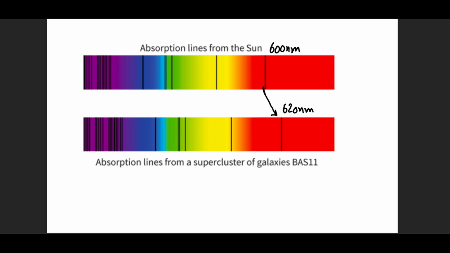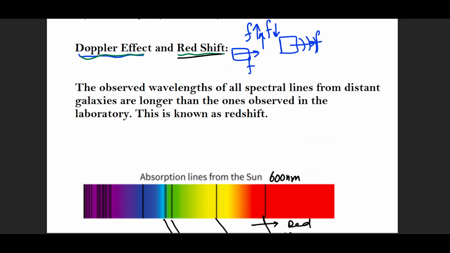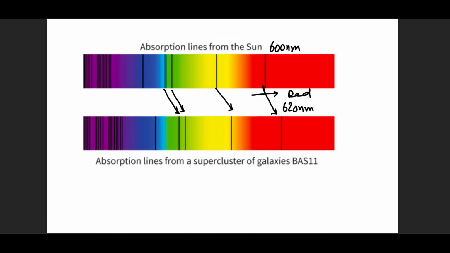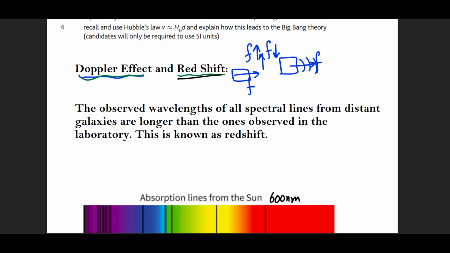Similarly, we see that all the wavelengths are slightly shifted away from the true behavior. And since they are getting closer to the red side of the spectrum, we call this the redshift, right? Every wavelength is shifted slightly. Now, this is a redshift, okay? You can also memorize the definition as well.